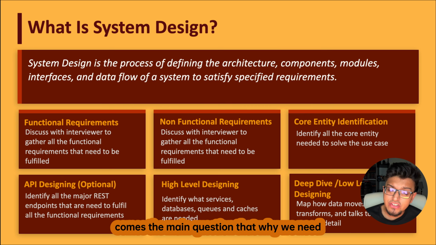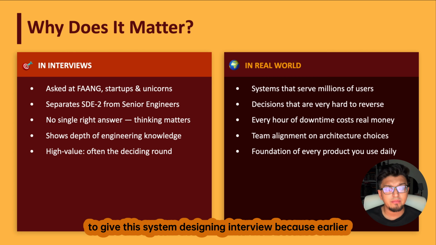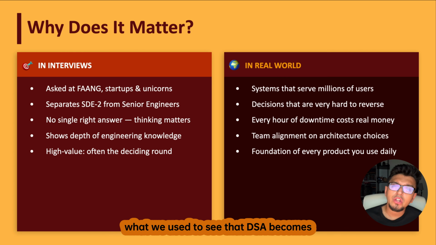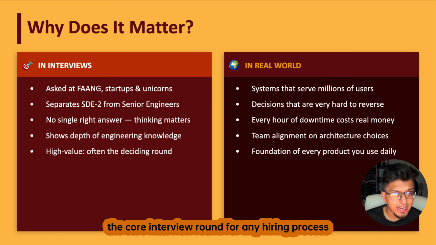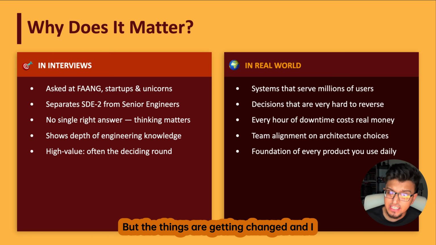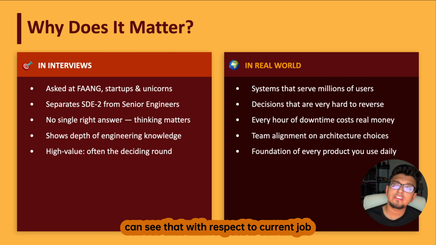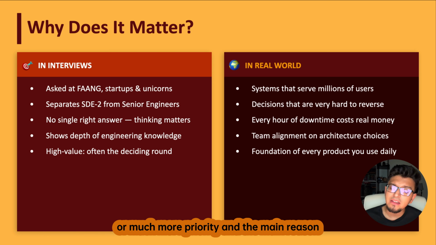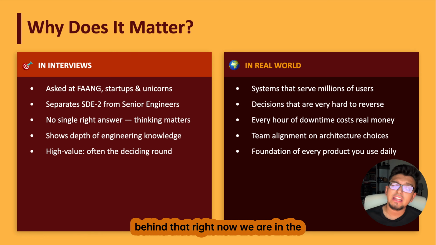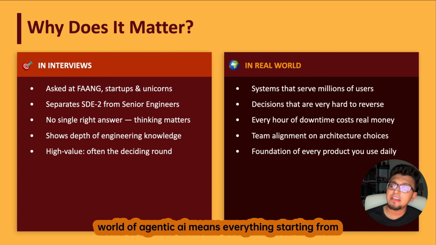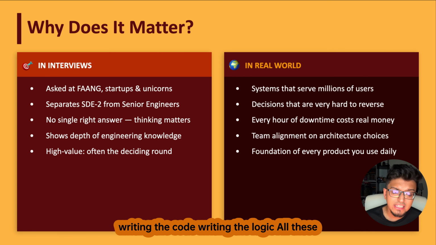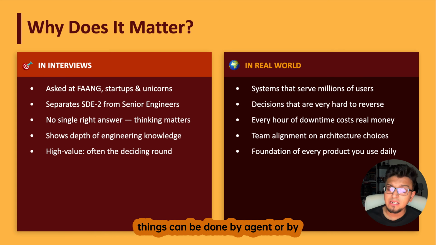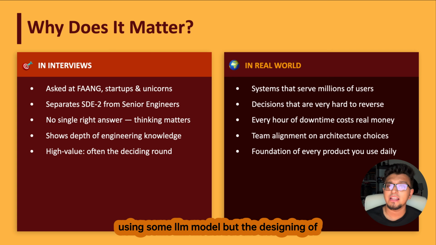Now comes the main question: why do we need to give this system designing interview? Earlier we used to see that DSA was the primary interview round for any hiring process. But things are changing, and with respect to the current job market, system designing is getting much more precedence and priority. The main reason is that right now we are in the world of agentic AI. Everything starting from writing the code and the logic can be done by an agent or by using some LLM model.